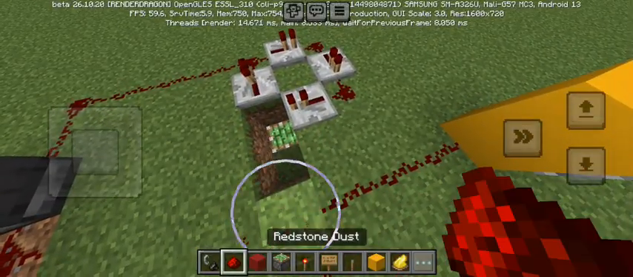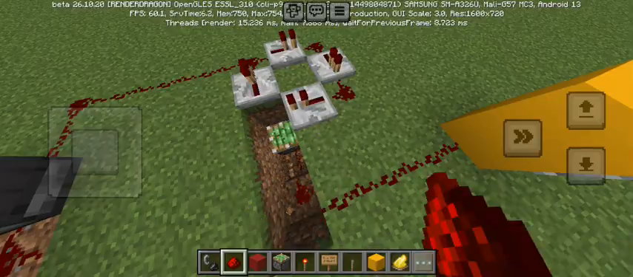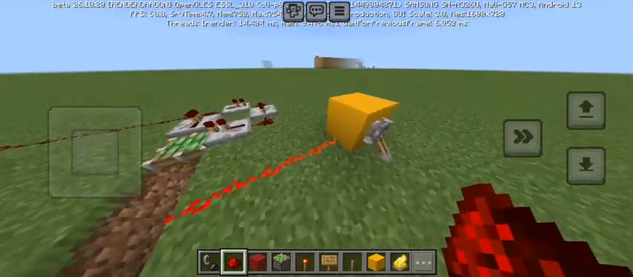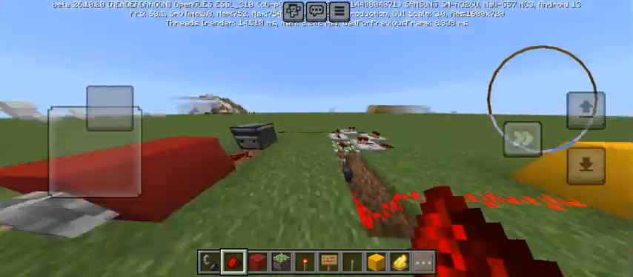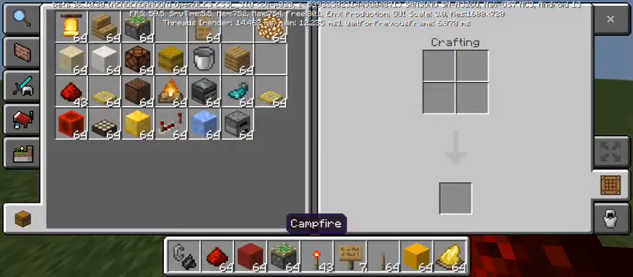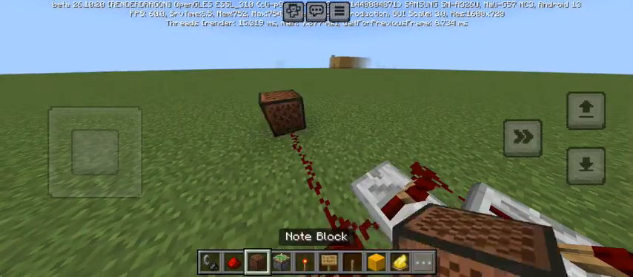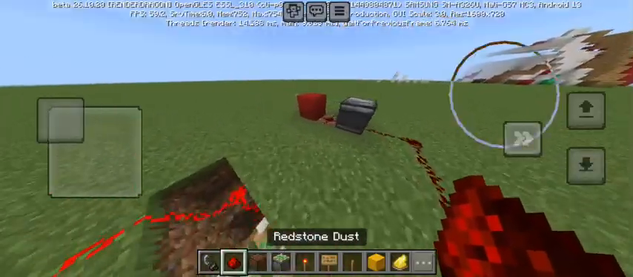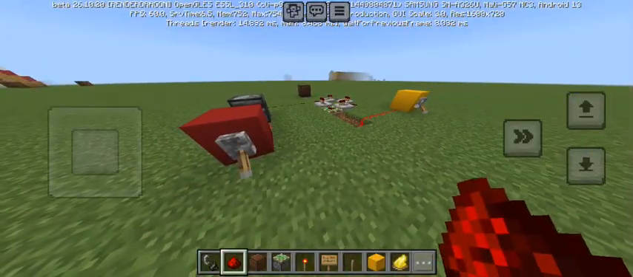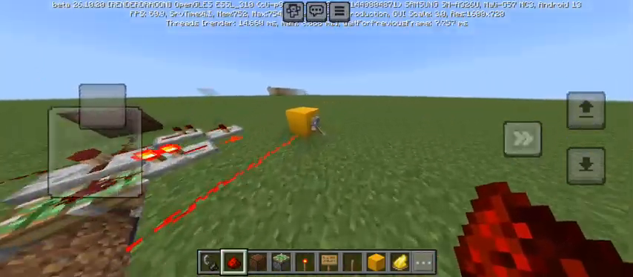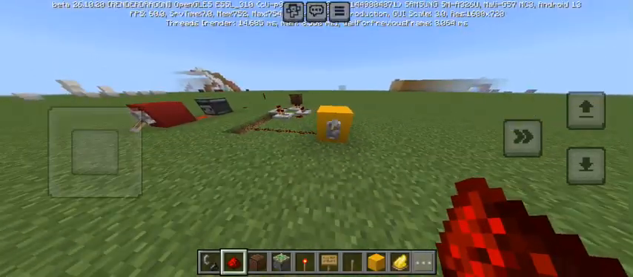Okay, you gotta do that. And then there you go. Now you can place a block or no block, whatever you want to place. Okay, and now it should be like this. Alright, fire alarm's going off. You reset it.